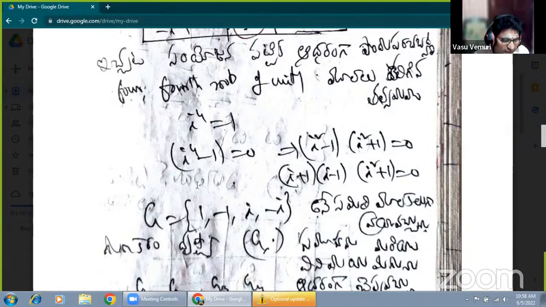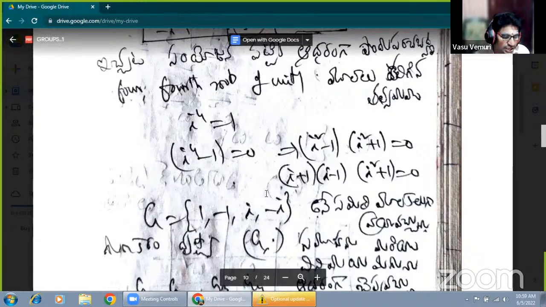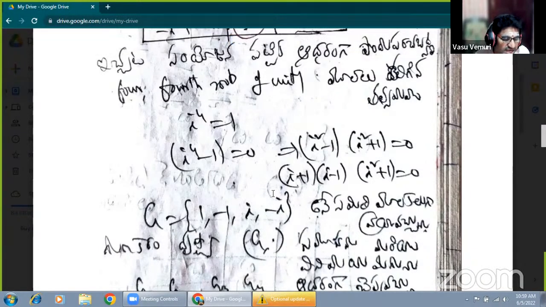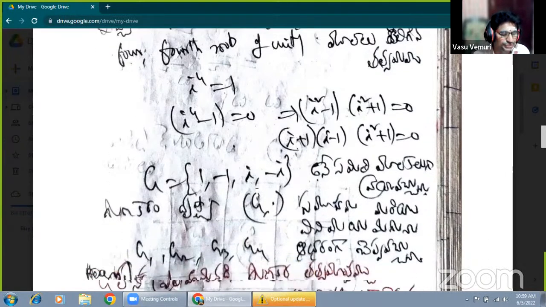How to express this one? This is the derivation of this part. Imaginary fourth roots of unity elements. That is 1, minus 1. According to these equations, it must be equal to 0. We are getting the roots of those values: 1, minus 1, and the plus or minus i values, plus i and minus i. Now that is the given set of imaginary fourth roots of unity elements.